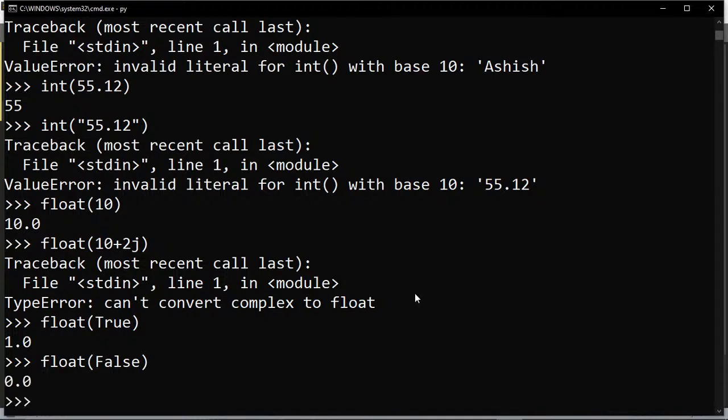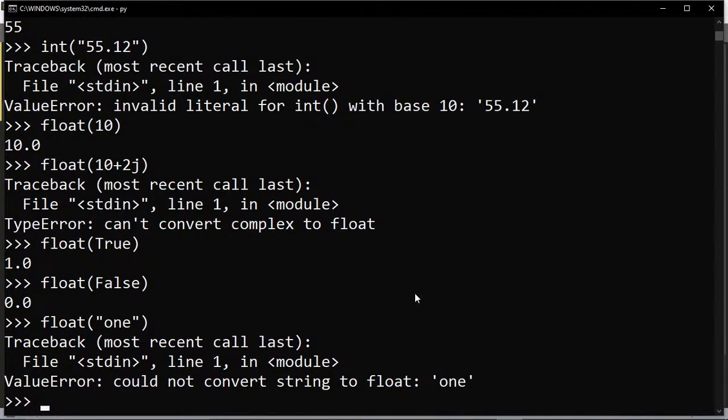But similarly, अगर मैं इसमें कुछ convert करना चाहता हूँ, suppose I want to mention float, और मैं इसमें a string like 1 mention करना चाहता हूँ, और मैं चाहता हूँ कि मेरा float में रिजल्ट मिले, so that is not possible because this is a string. So we have to perform some manipulation with the string, then we can convert this. So in case of float, we can convert any type of values to a float except the complex type, and whenever we are trying to convert str type to float type, compulsory the str should be either the integral value or the floating point.